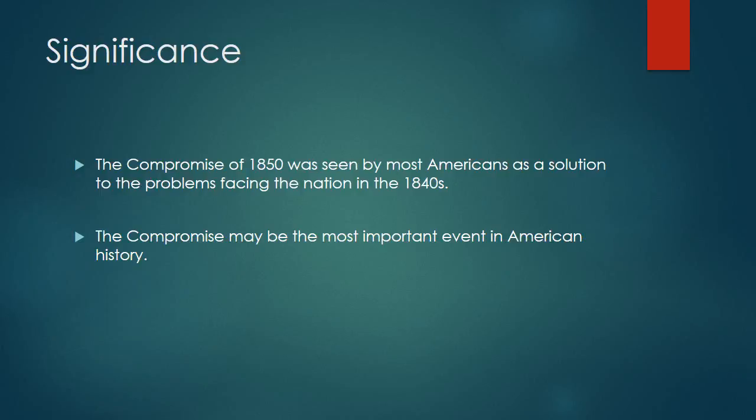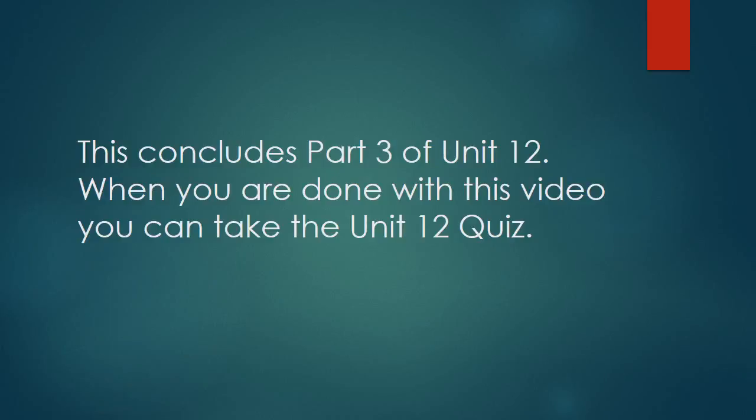So this was part 3 of Unit 12, in which we covered all the main big issues confronting Americans in the 1840s, all created because of the Texas Revolution and the Mexican-American War, but also all the other smaller issues, all of them, of course, with the common variable being slavery. And then we discussed how this crisis was a very real crisis and how it was ultimately calmed down and satisfied with the Compromise of 1850. So this concludes part 3. This is the last part of Unit 12.